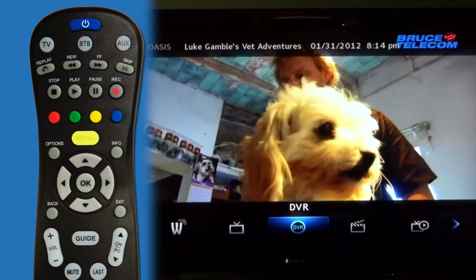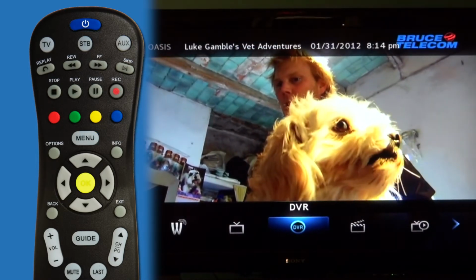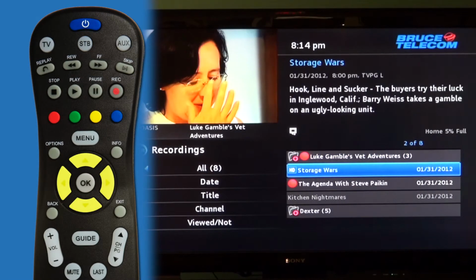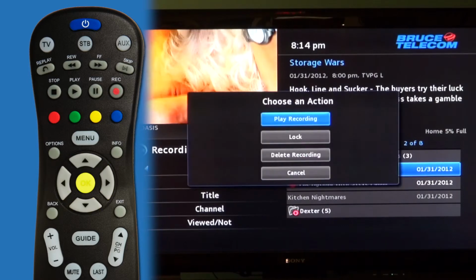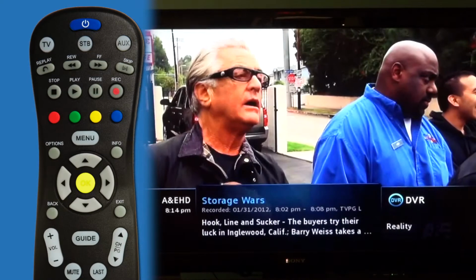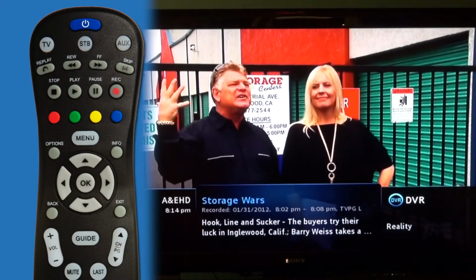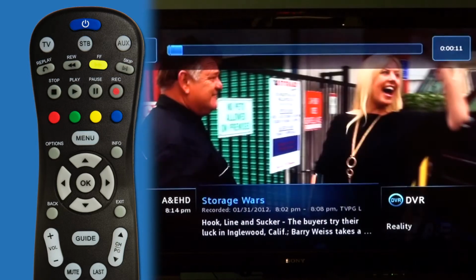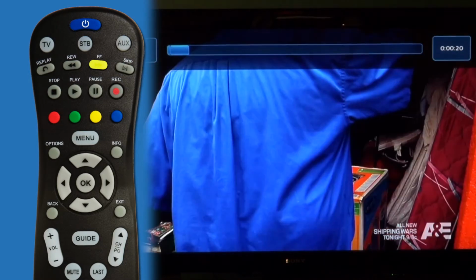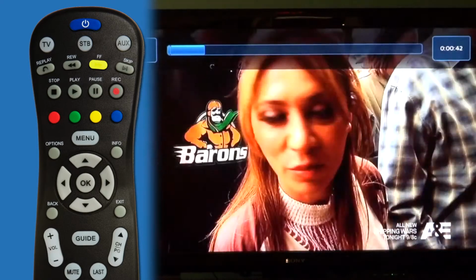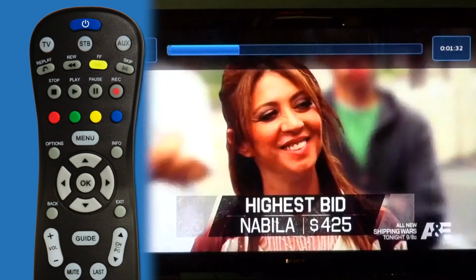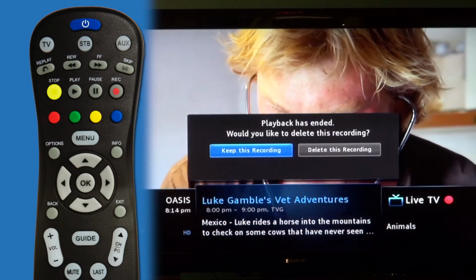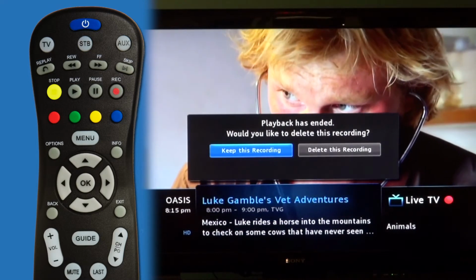To watch a recorded program, select Menu, DVR, highlight the show you'd like to watch, press OK, and play recording. To fast forward, press the fast forward button once for 2 times, twice for 4 times, 10 times, and 25 times. The stop key stops the recording and asks you if you'd like to keep or delete this from your recording folder.